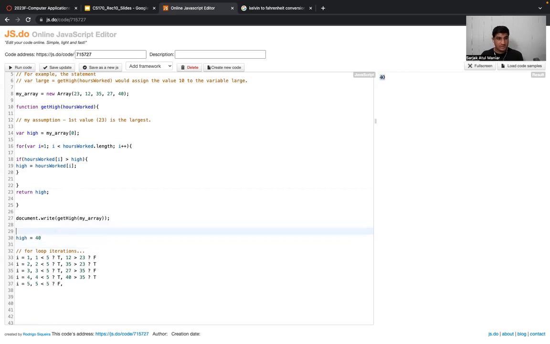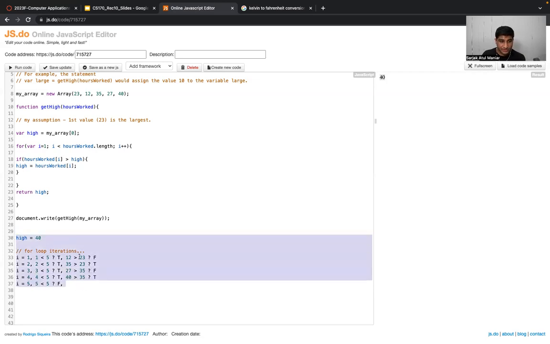So this was the internal working of how this particular for loop is working and what kind of approach we followed in order to calculate the largest value of the array, right? I hope this is clear. For better understanding, I wrote it over here so that you can visualize what exactly is happening, right?